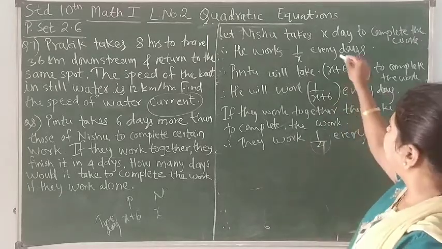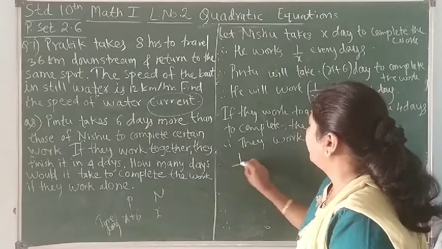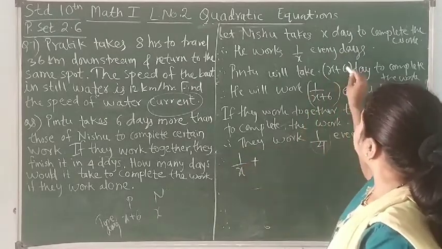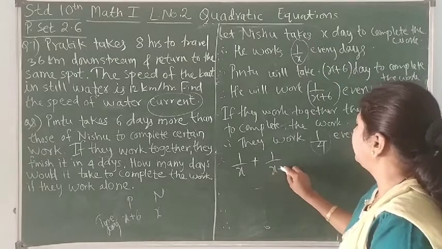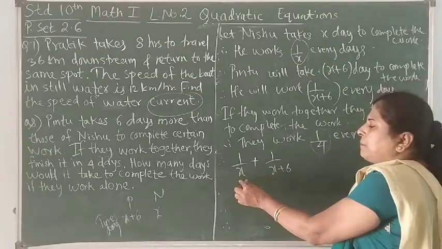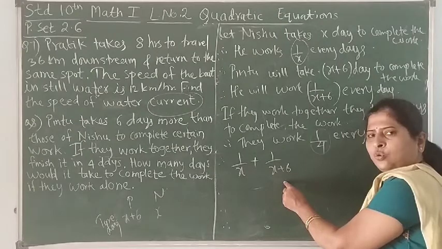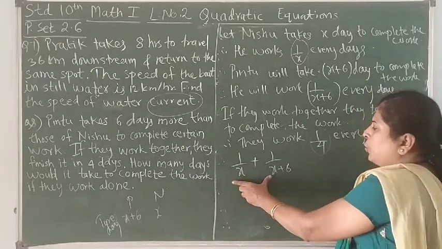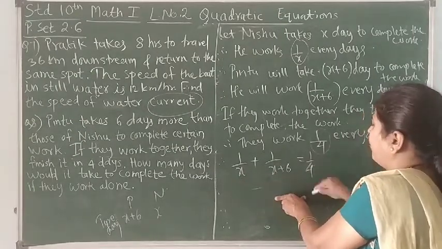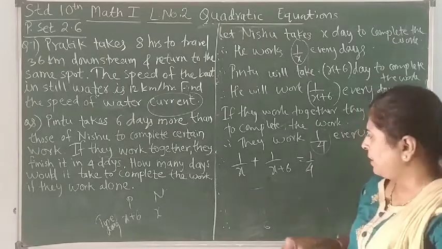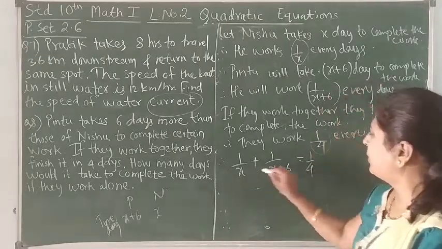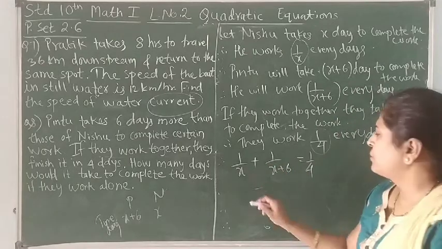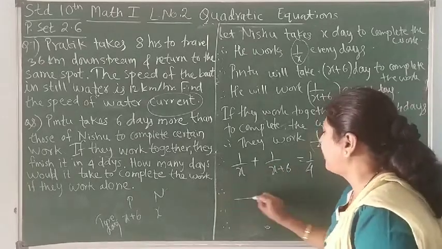Now we can put this equation. Therefore 1/x plus 1/(x plus 6). This is the work done by Nishu and by Pintu every day. Together it is equal to 1/4 work. So adding this, how can we get it? Now here we have fractions, so we have to make the denominators equal.